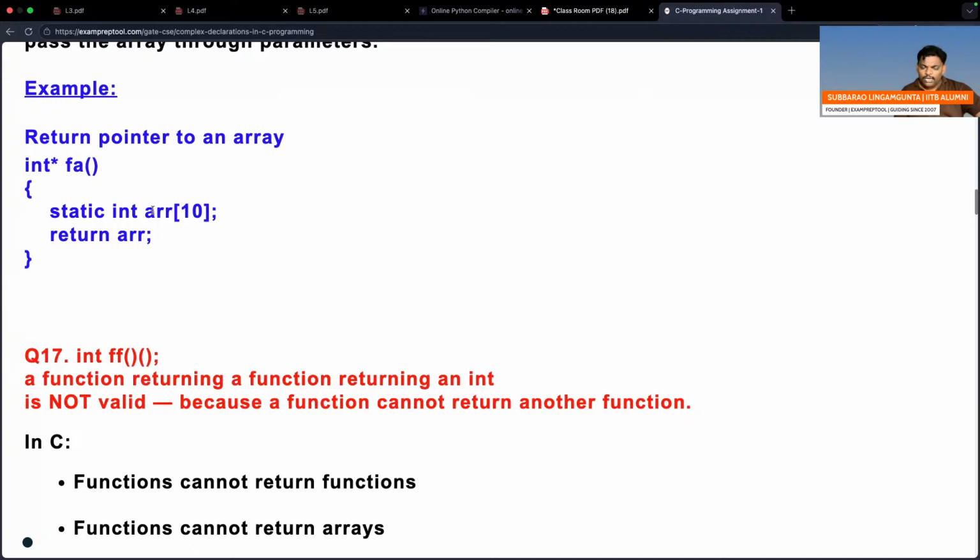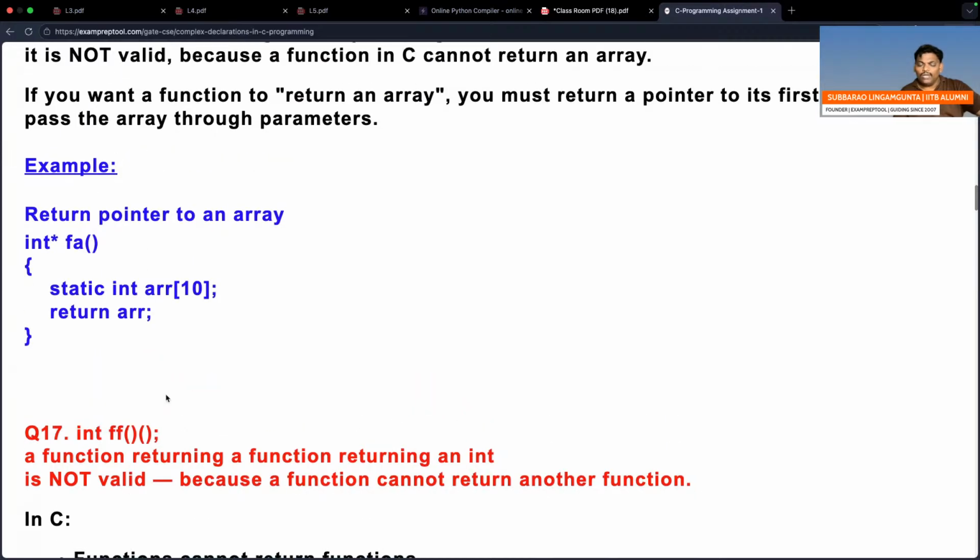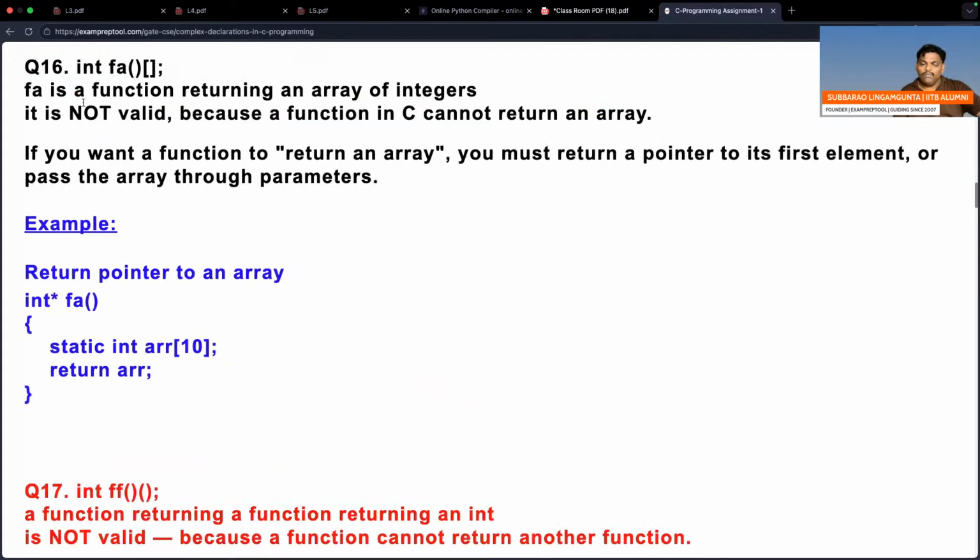See this one? I took one array, static int array of 10. Now I am saying return array. Everyone knows, returning an array is nothing but returning the base address. You are not returning the array, you are returning the base address. Directly you cannot do it. This is an invalid declaration. You have to do it indirectly.